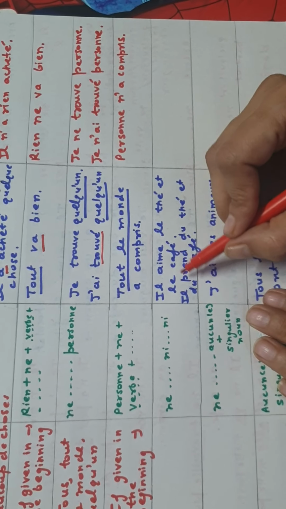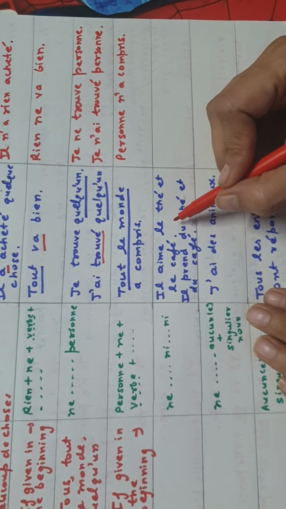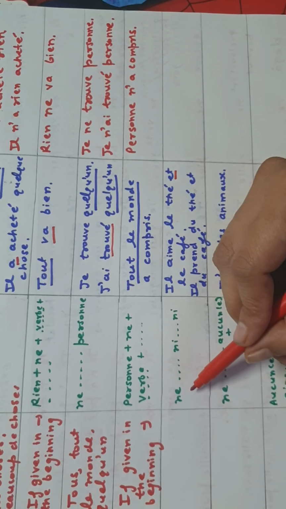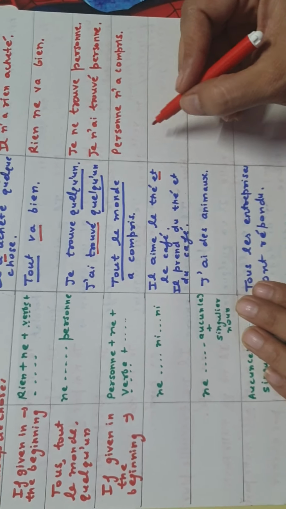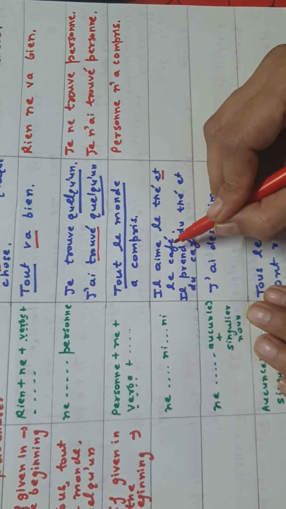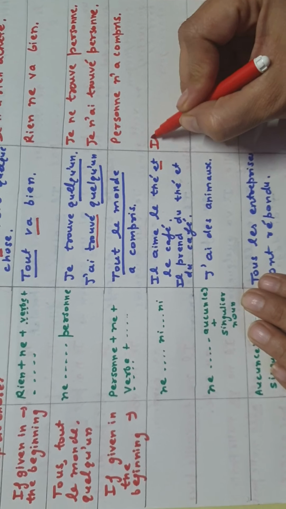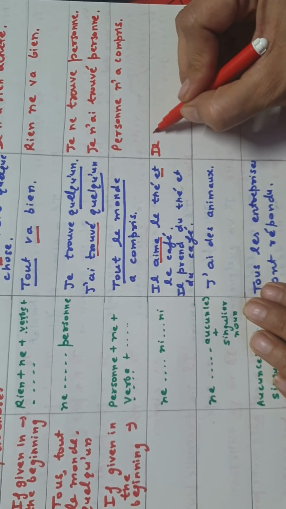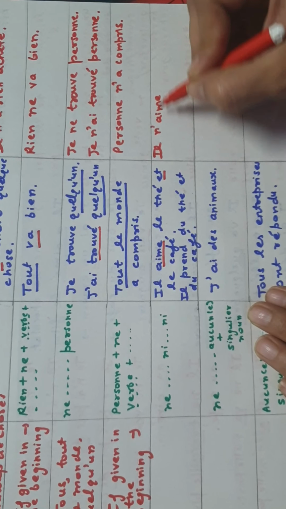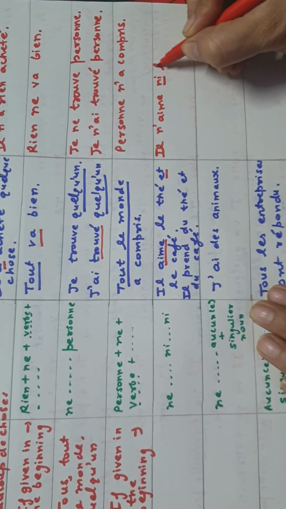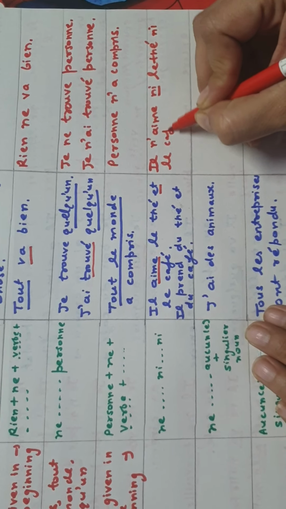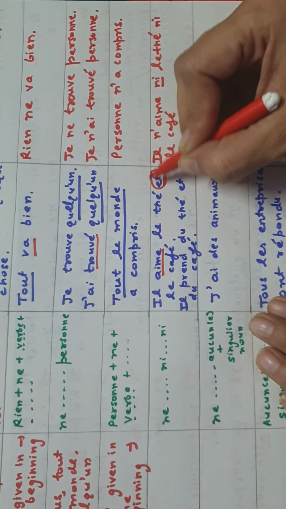And the next one, when in the sentence two nouns have been used using et or ou, then as you know, for neither and nor we use ne, ni. So how are we going to change the sentence? Just see, it is il aime le thé et le café. He likes tea and coffee. So let us make it. Now we are going to put ne just before the verb, il n'aime. Then before the first object I am going to put ni, le thé ni le café.